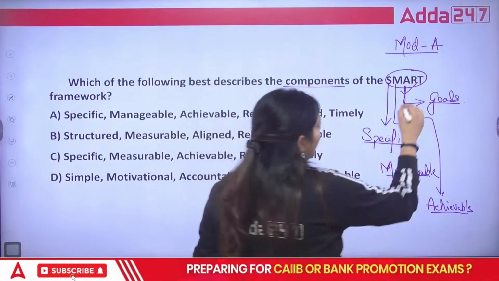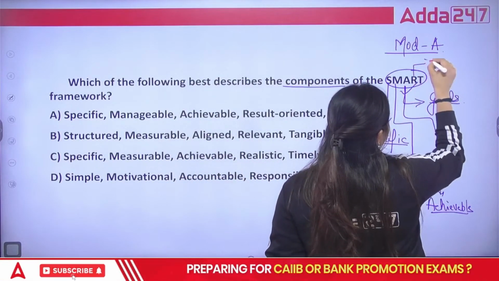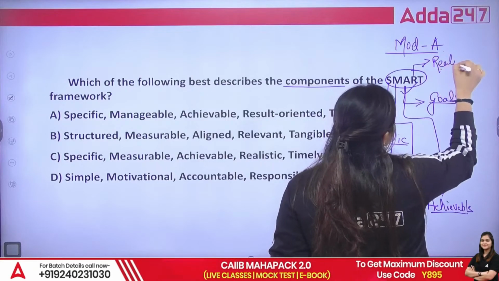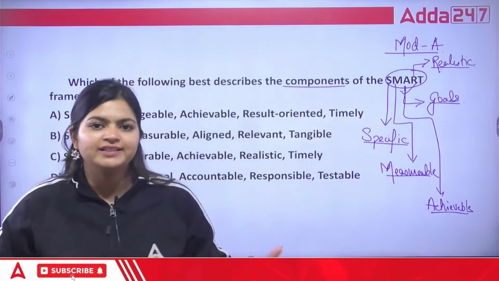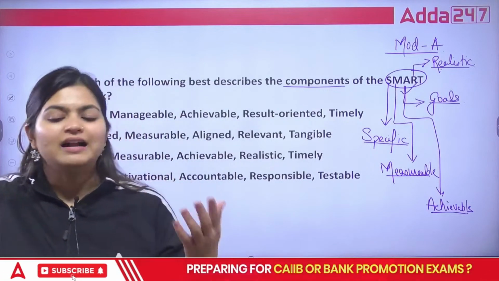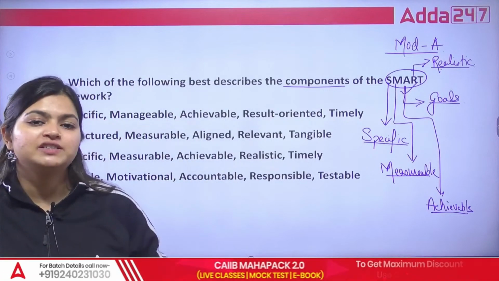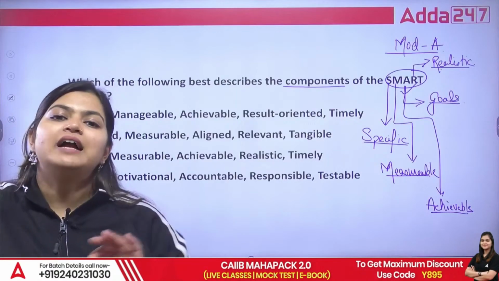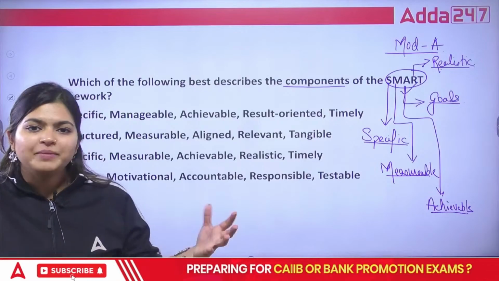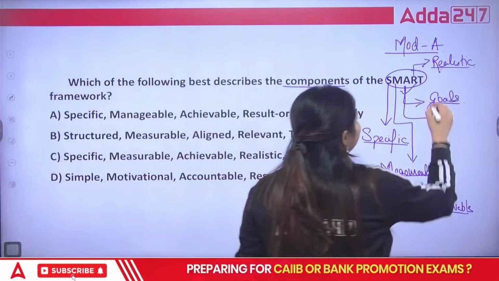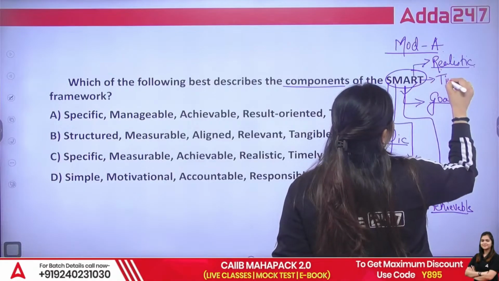Then R is realistic goals, which you can achieve. As you know, after clearing CIB you are going to get 2 increments. That is realistic. But if you say we will be getting 10 increments, that is unrealistic. That is not true, so you cannot make such false statements. T means timely. You need to achieve it on time.